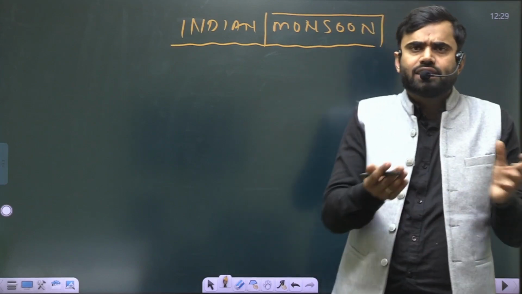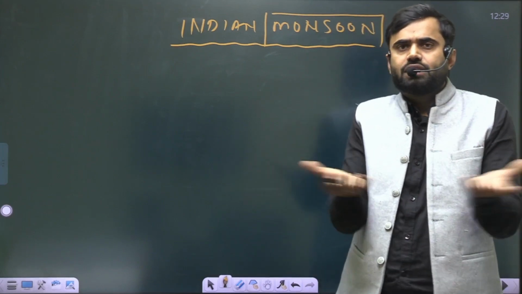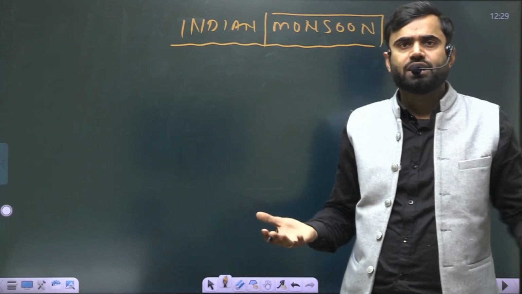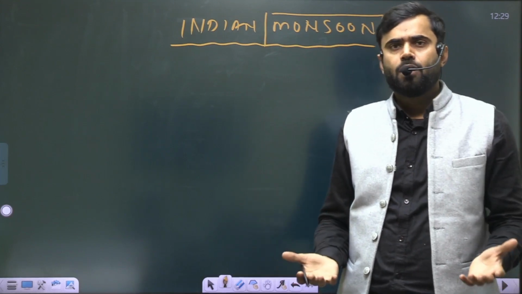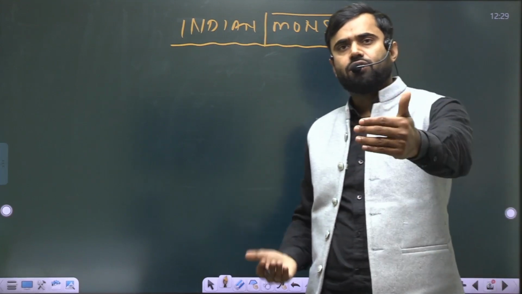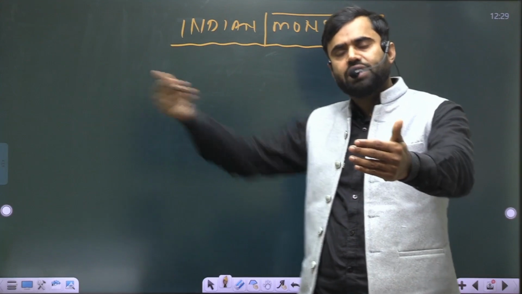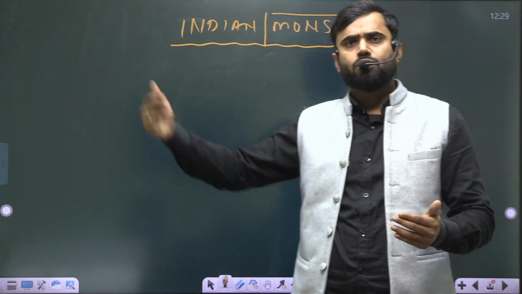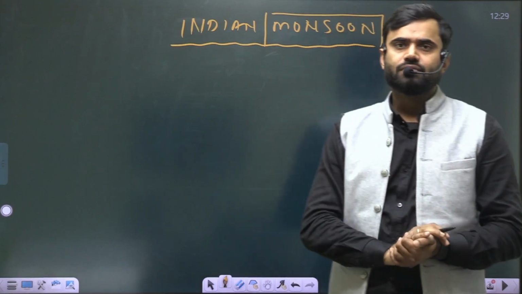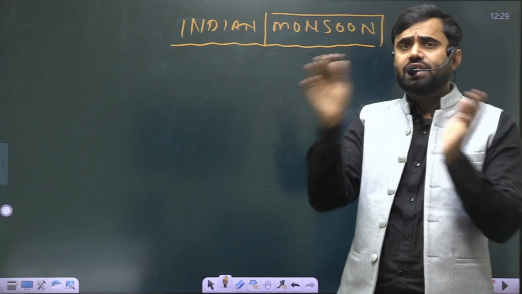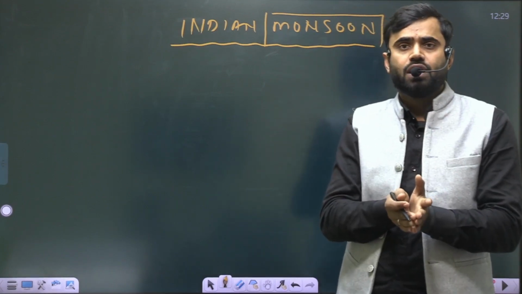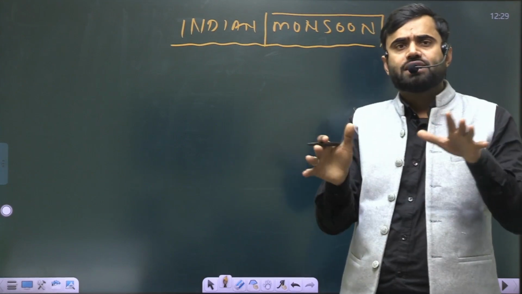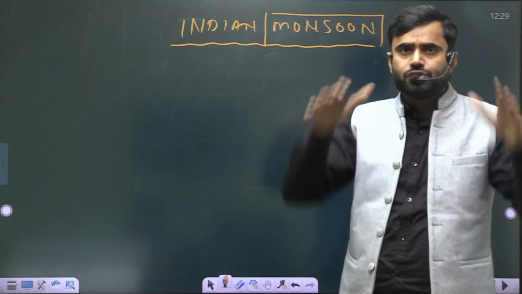So why is there a lack of precipitation in India? Why are some places receiving the highest rainfall, and on the other hand Jaisalmer receives only 10 centimeter rainfall, while Mawsynram and Cherrapunji receive more than 1100 centimeter rainfall? So it varies from place to place. We just have to understand the physiography of India.